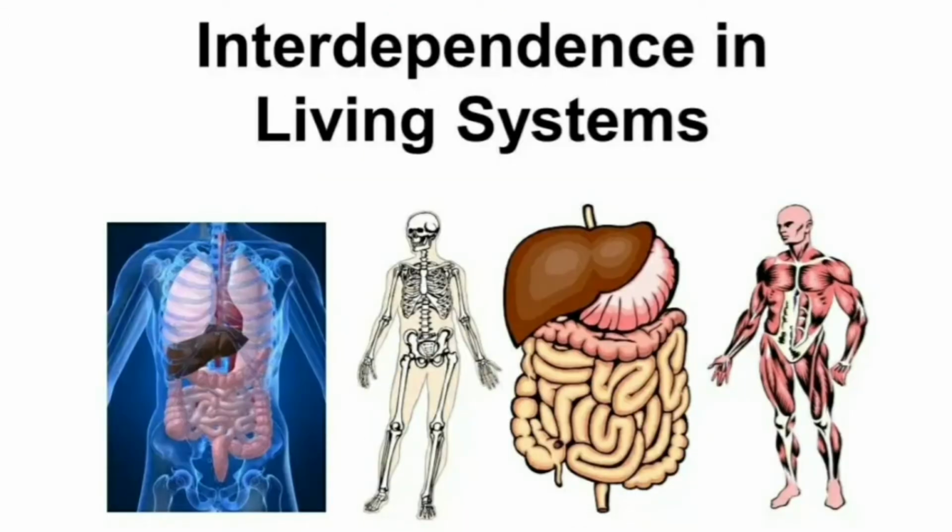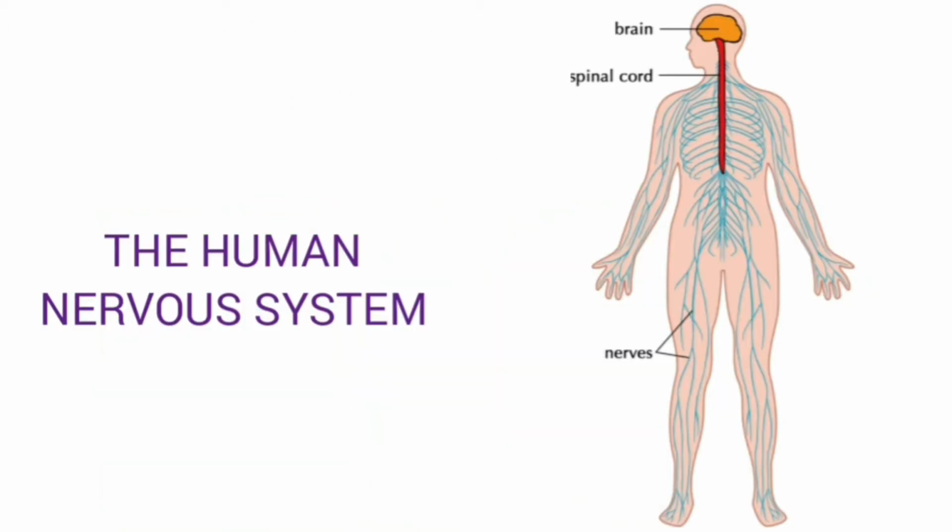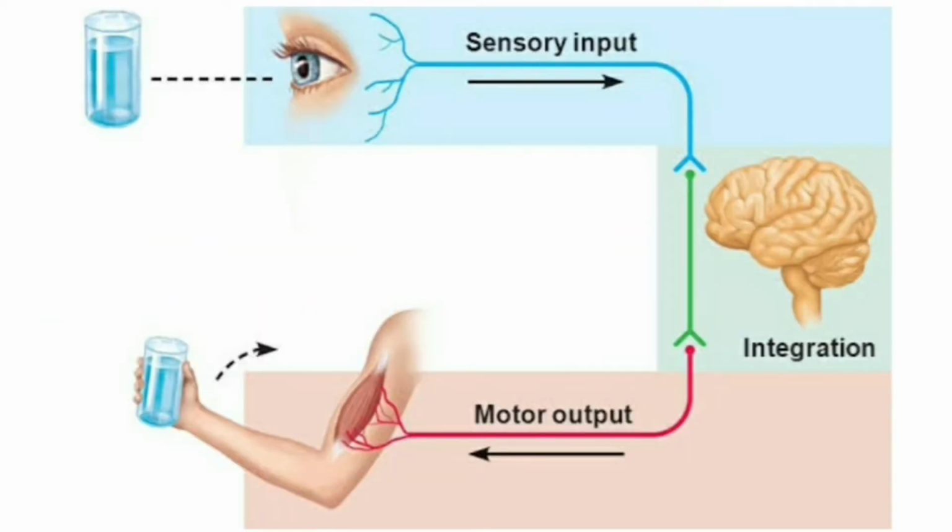So all these activities occur in a coordinated manner and each organ is dependent on the other organ. So how is this coordination brought about? The whole process of digestion, the example that we have seen, how is this coordination happening in the body? It is because of an integrated system called the nervous system. The nervous system helps in bringing about coordination and integration of different body activities.